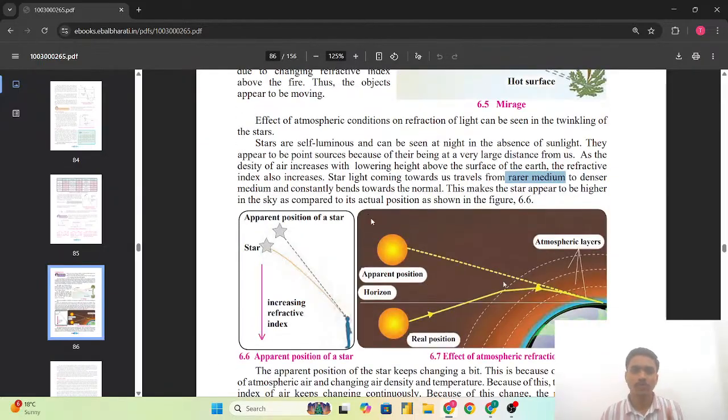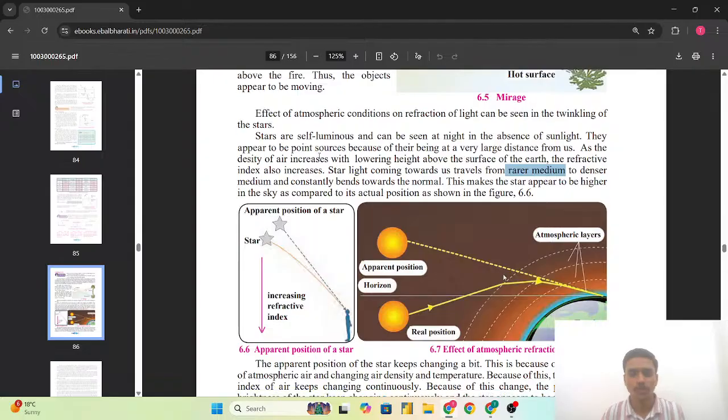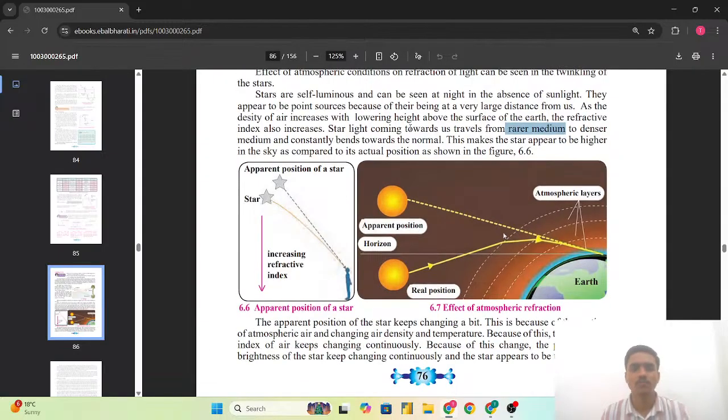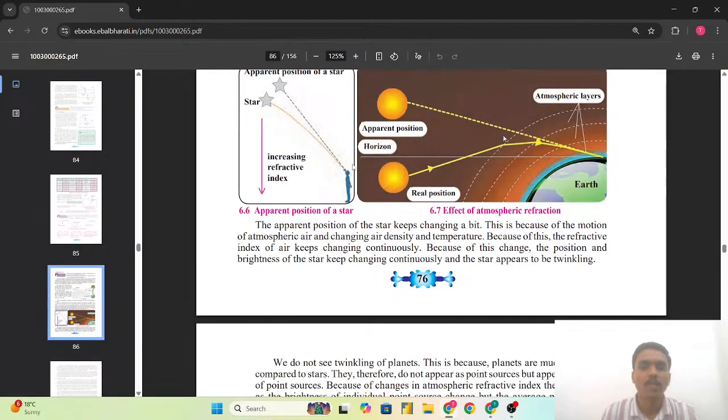This is because of the refraction of light principle, as the light ray travels from the rarer medium to the denser medium, so light bends towards the normal. This is the effect that makes it seem that the stars are farther away from us, but their actual position is nearer. So the apparent position of the star keeps changing a bit.